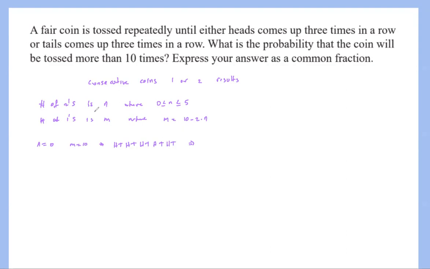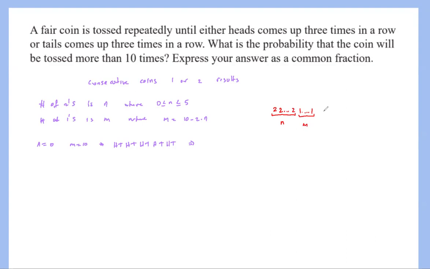So like if you have n 2's and m 1's, just think about it this way. So I have 1, 2, some number of 2's, which is n, and then we have 1 and some number of the 1's, which is m.